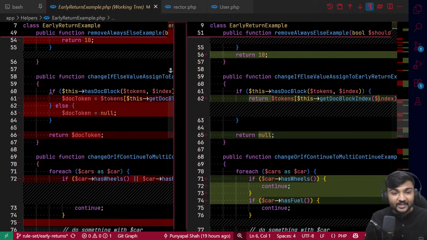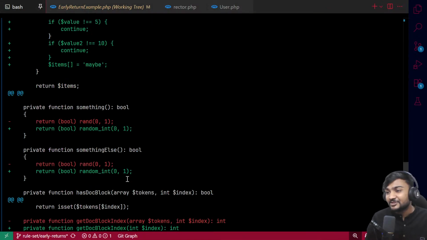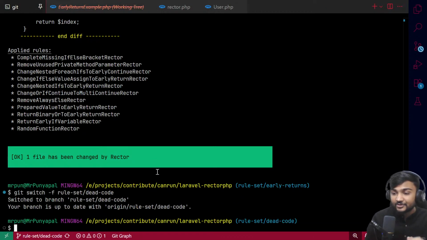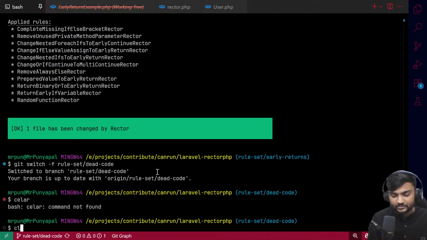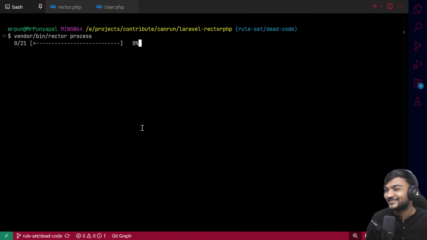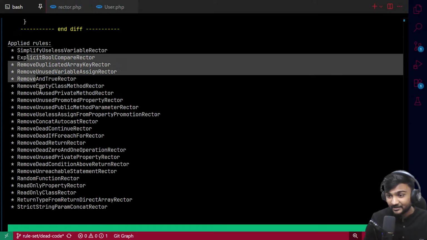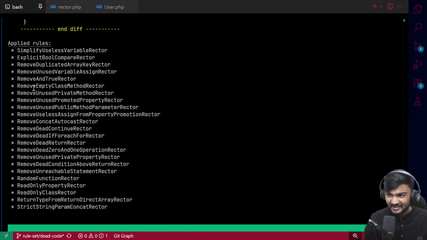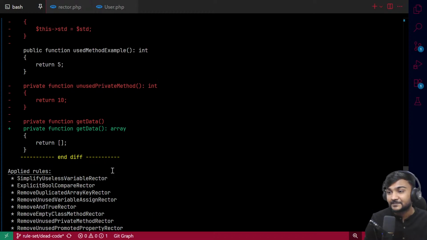Okay, other than that we can also see the dead code stuff. So let me quickly switch to the dead code branch and let's run Rector. I hope I'm not going too fast. So let's see what is happening. It has applied a lot of Rector rules, which say remove empty class, remove something, remove simply, read only property, random function. So let's see what it has done.